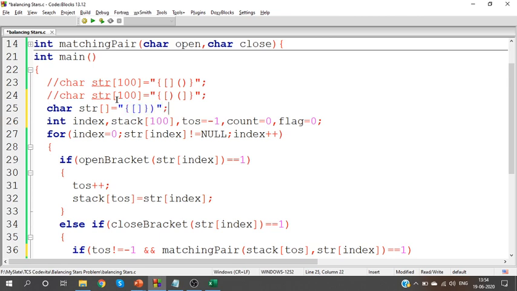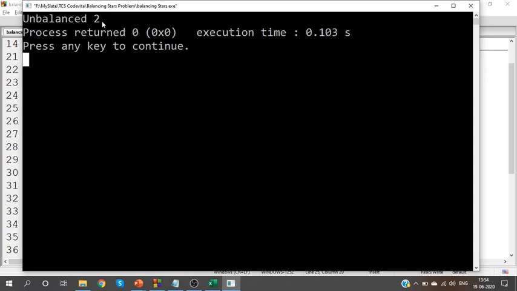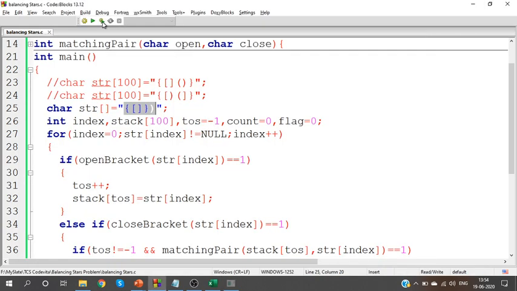This was our question, right? Up to this point, it is balanced. Consider one more point, it becomes unbalanced, right? So my output should be unbalanced with two complete pairs. Unbalanced with two complete pairs. I get the right output till this point.